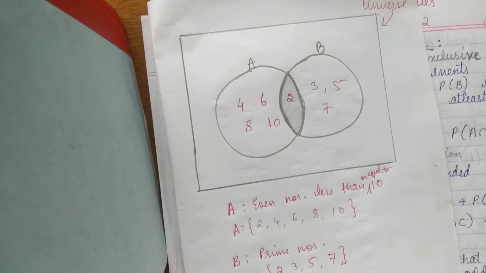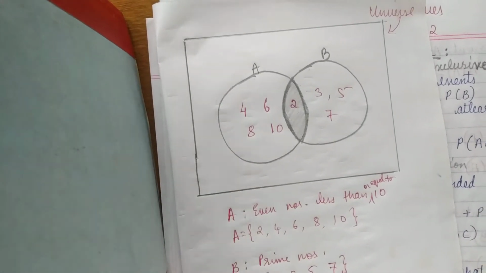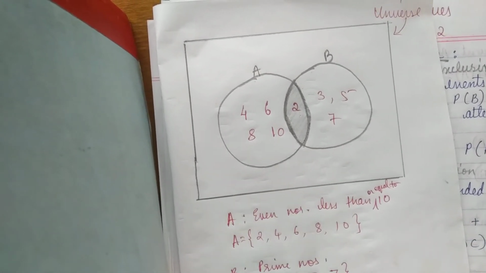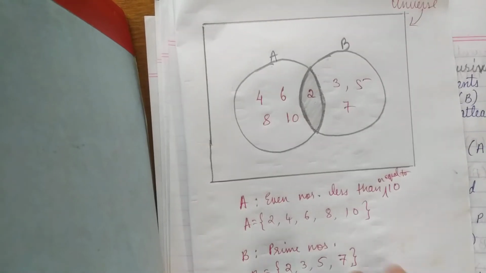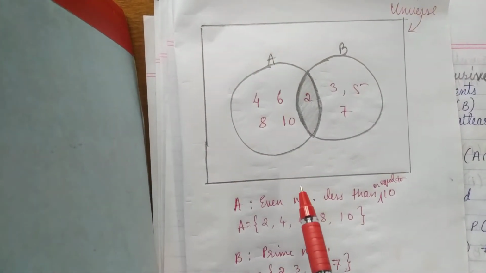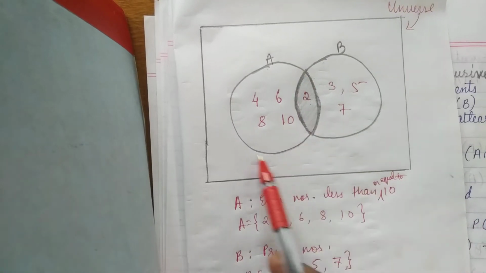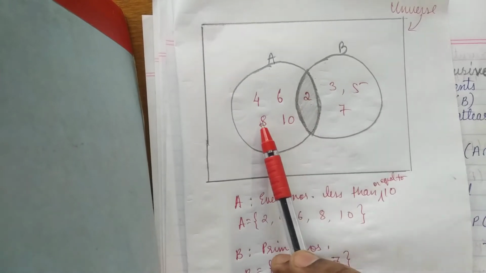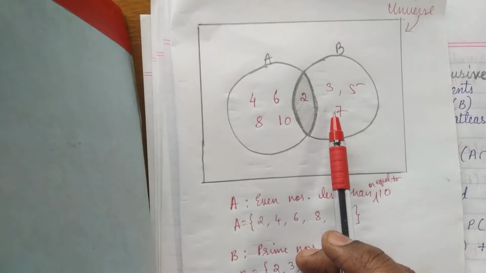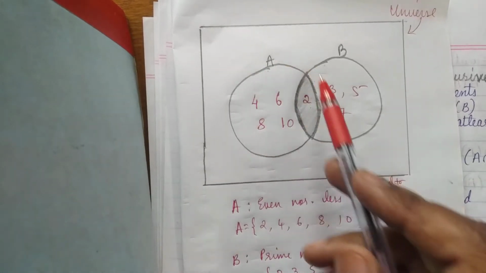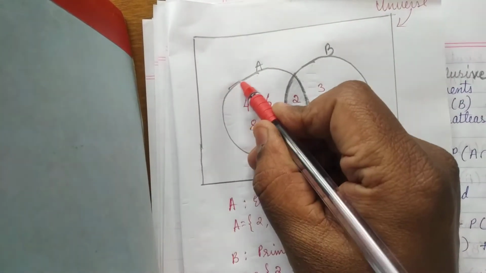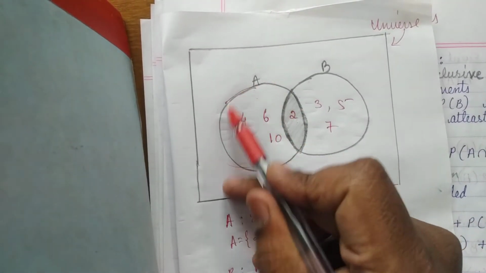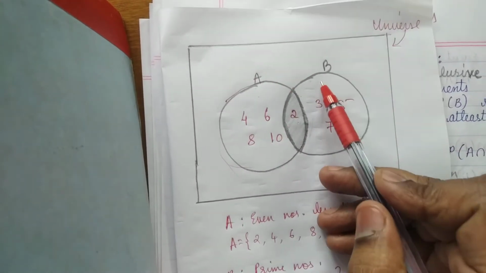Now tell me, if you want to find out the probability, suppose the answer will lie within this rectangle, so the probability of the entire universe will be equal to 1. That is, this is the total probability. Now this is a set, and this is one more set. Probability of A means only this circle. Probability of B means this circle.